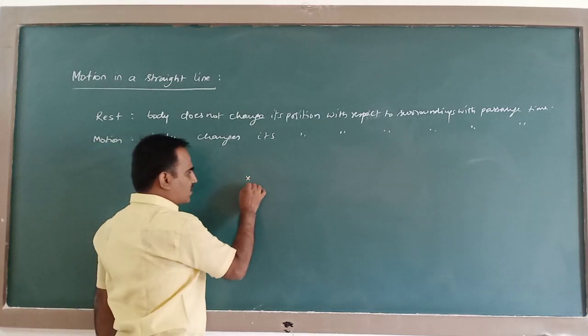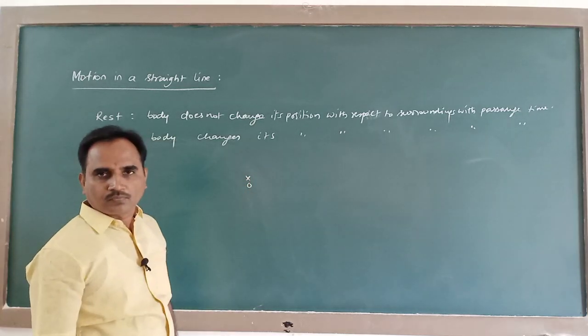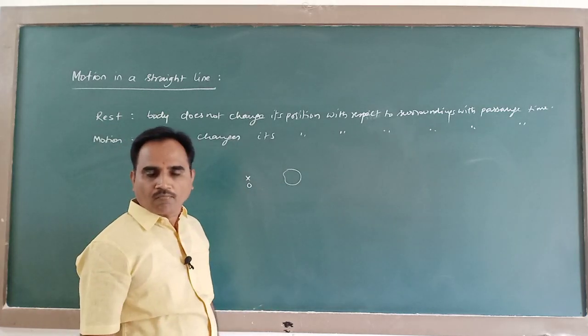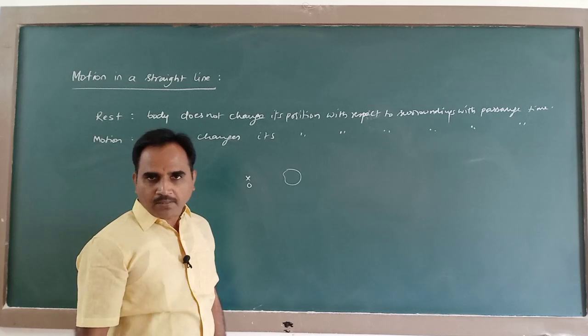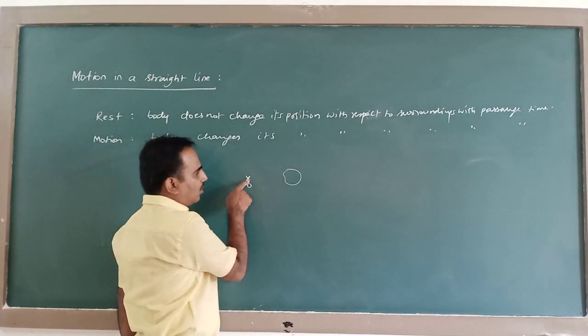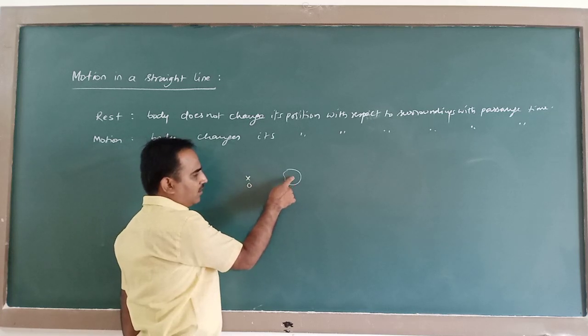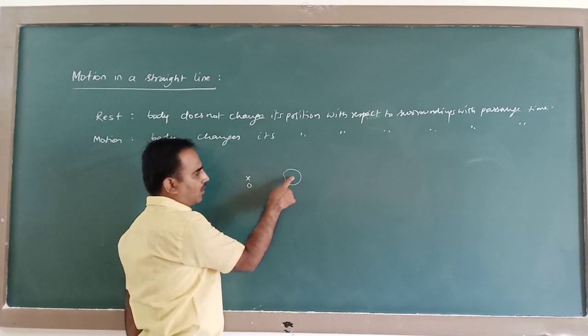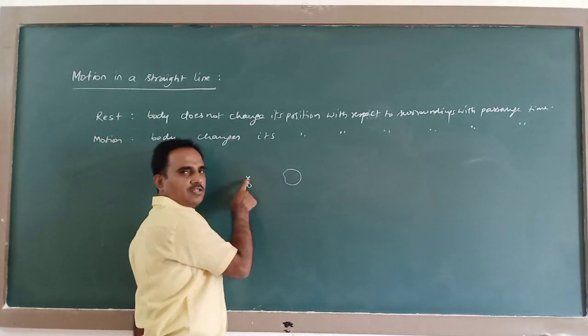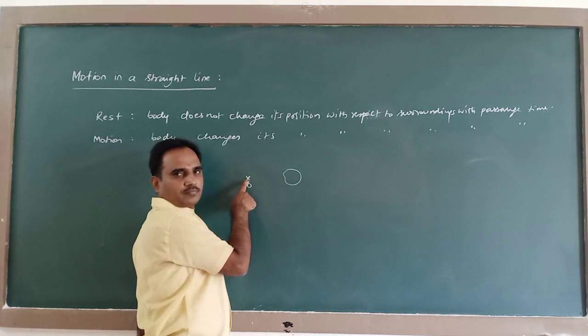I consider some reference point here, O. Here is a body. With passage of time, with reference to this position, if this is not changing its position, then this is said to be at rest with respect to this point.